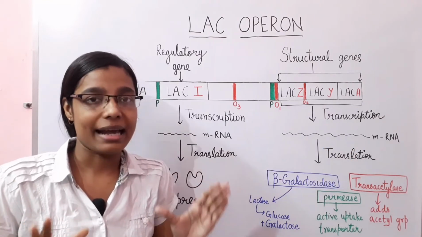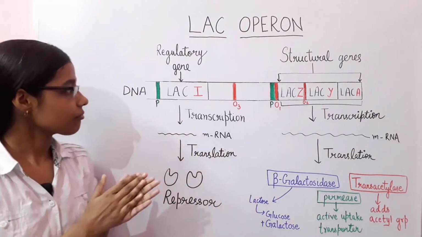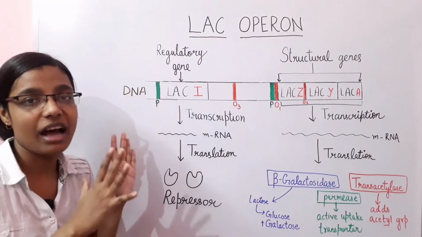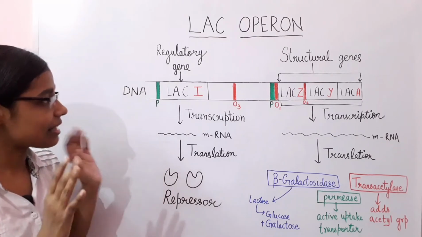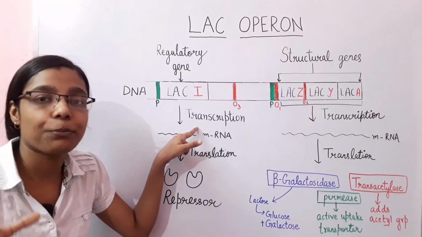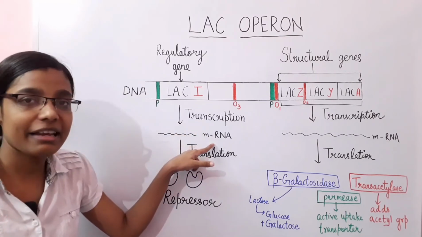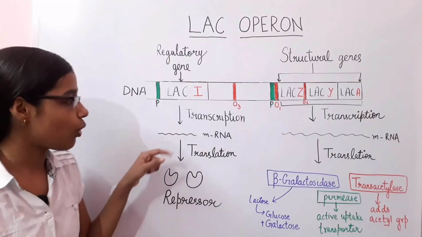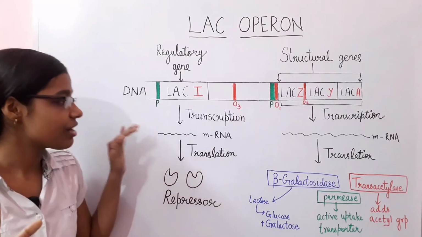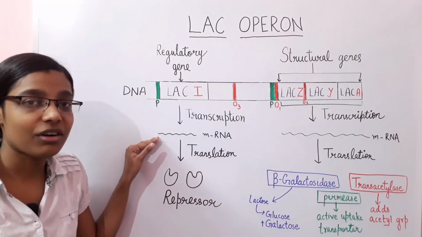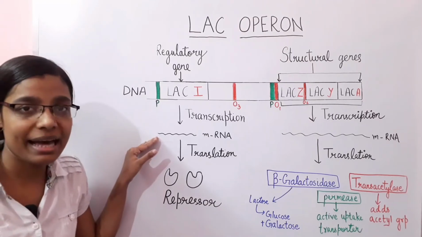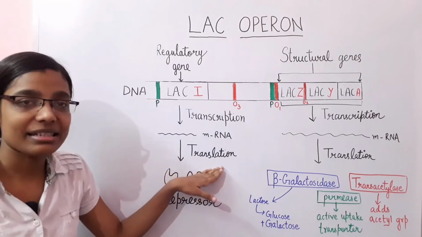Now this regulatory gene is continuously expressed within E. coli, and it undergoes transcription first. Transcription is the process of formation of mRNA from the DNA. Later on, this mRNA undergoes the process of translation, in which the mRNA is converted into protein. So when a protein is formed from the mRNA, it is called translation.